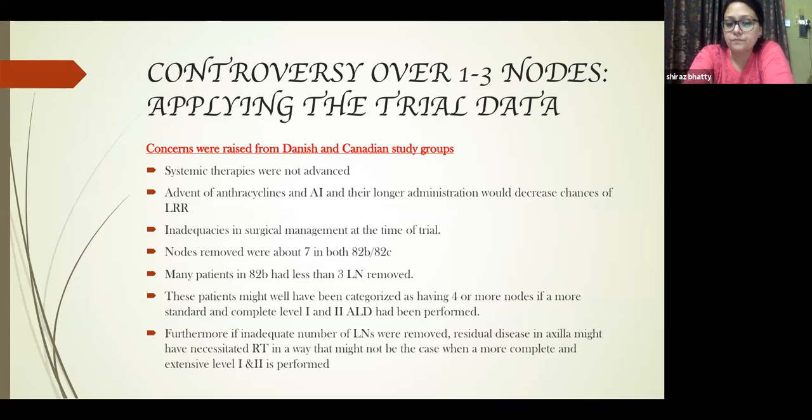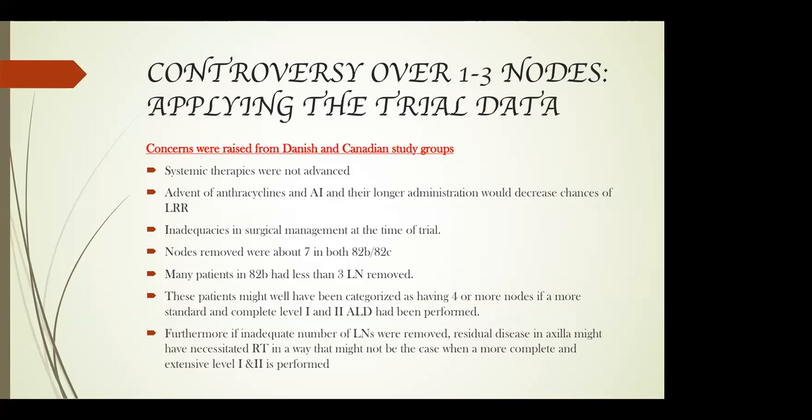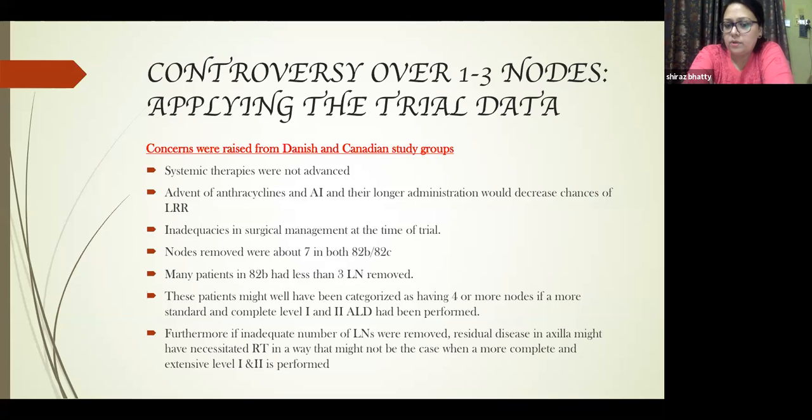We don't know. These patients might well have been categorized as having more lymph nodes because the surgeon had not taken out more than 3 lymph nodes. It doesn't mean that the axilla was devoid of more than 3 lymph nodes; maybe the surgeon has not taken them out.